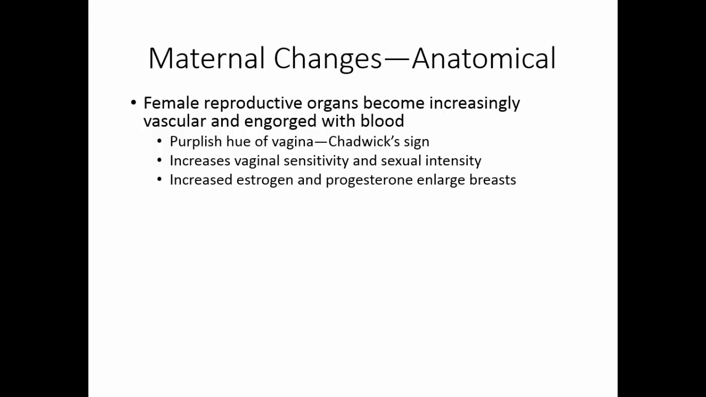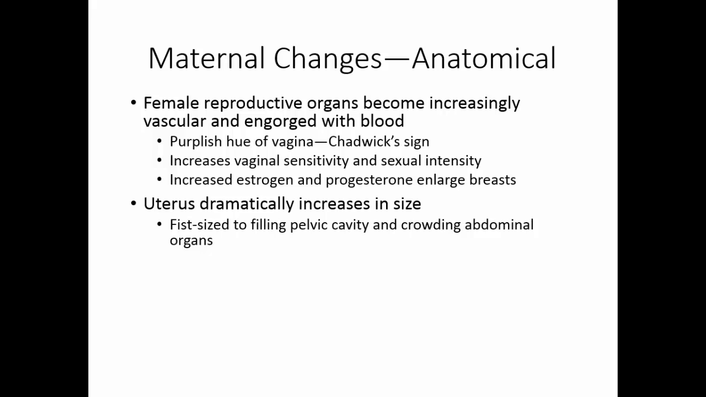There is increased estrogen and progesterone that causes the breast to mature and enlarge. The uterus dramatically changes in size. It starts out as an organ the size of your fist. By the end of the pregnancy, it fills the pelvic cavity and is crowding the abdominal organs. The center of gravity changes for the woman because she now is carrying a lot more weight in front. As a result, she tends to lean back more. This causes lordosis and backaches.